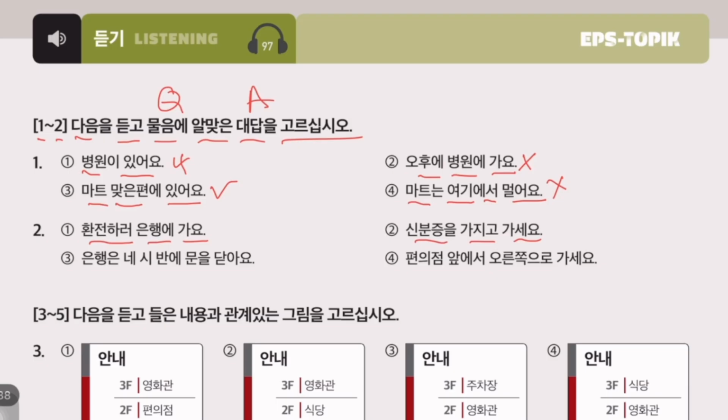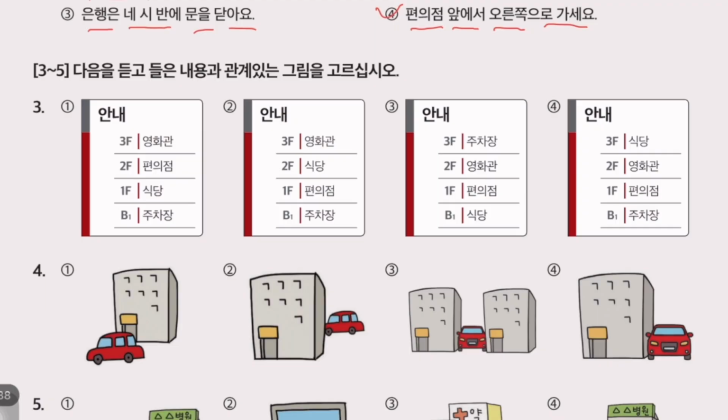3. 은행은 4시 반에 문을 닫아요. 4시 반 is 4:30. 문을 닫아요 is close. The bank will close at 4:30. 4. 편의점 앞에서 오른쪽으로 가세요. 편의점 앞에서, in front of the convenience store. 오른쪽으로 가세요. Go to the right side. This is our correct answer.